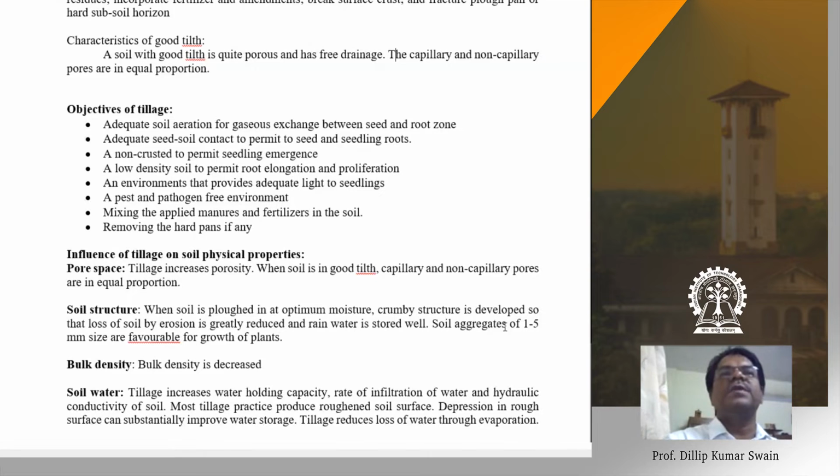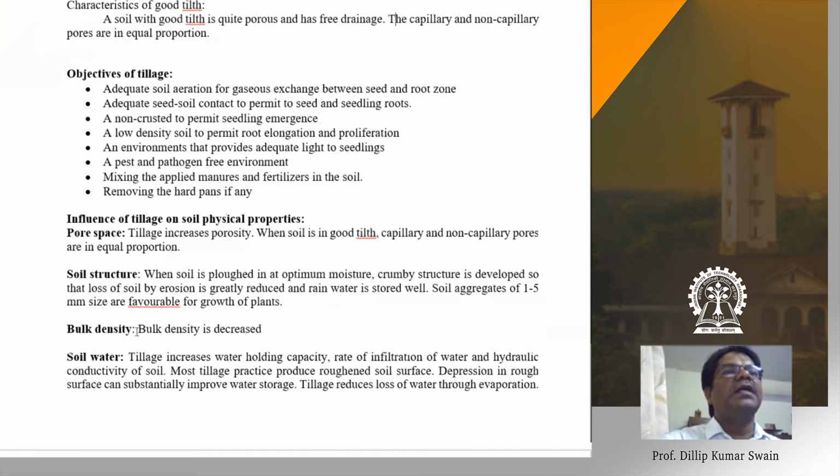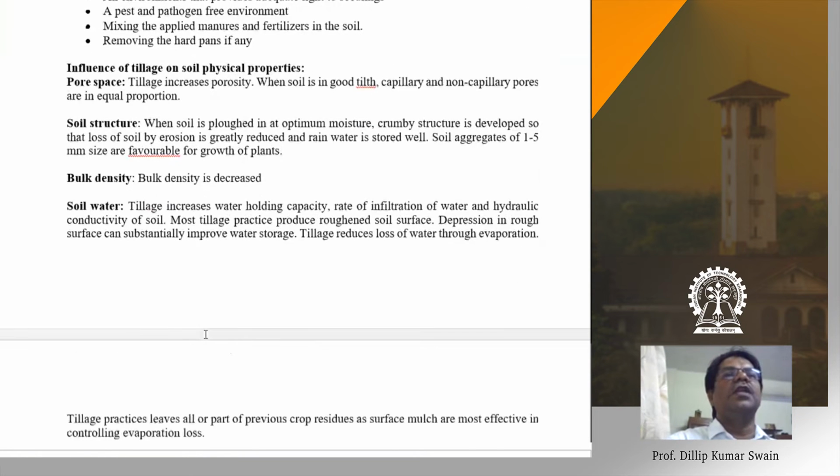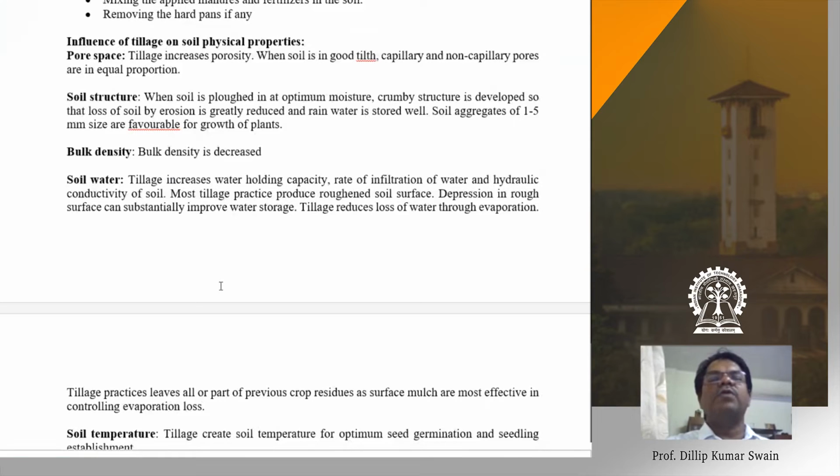Usually we prefer the crumby type of structure for better growth, and this will be discussed in detail in your soil technology classes. Bulk density, I discussed, because tillage decreases bulk density. Tillage improves the water holding capacity of soil, the rate of infiltration of water, and hydraulic conductivity of soils.